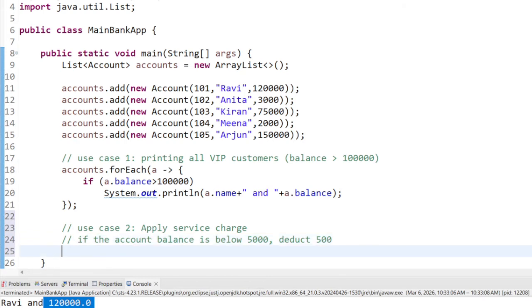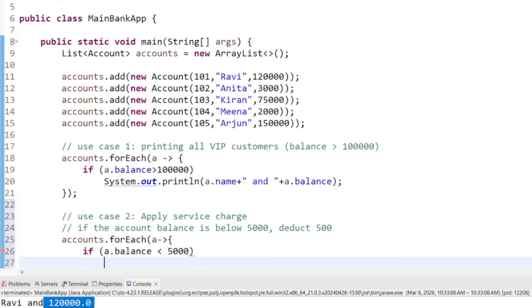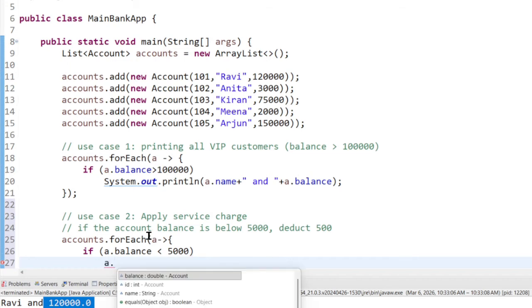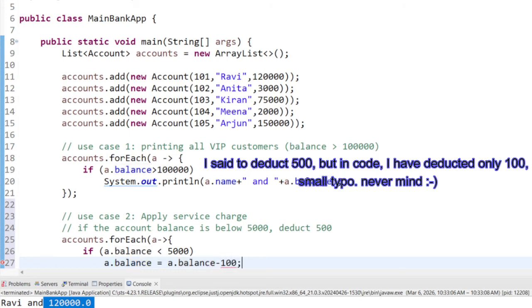Again, we can use forEach. So accounts dot forEach, and we need a functional interface implementation, the Consumer here. Take an account and then if a.balance is below 5,000, deduct 500 rupees from this balance. So a.balance equals a.balance minus 100. Okay, and this could be